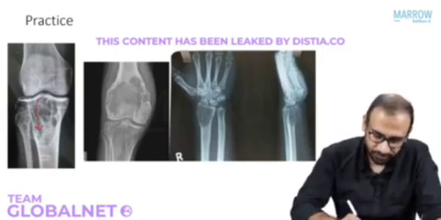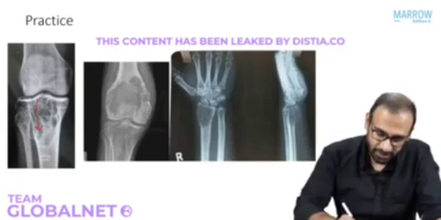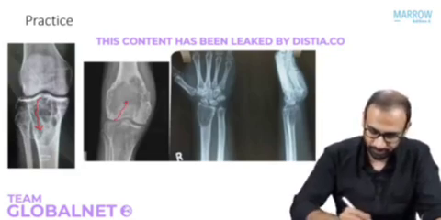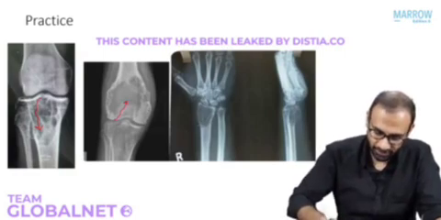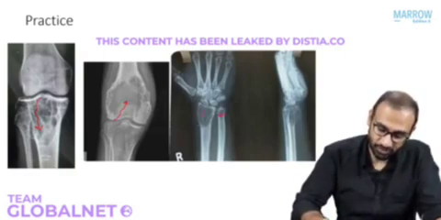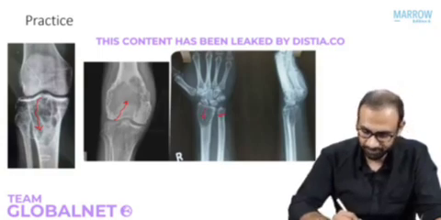Similarly here, X-ray of the knee. Lesion is in the distal femur. Growth plate is fused, starting in the epiphysis, moving into the metaphysis. Here, X-ray of the wrist. Growth plate is fused. Lesion in the epiphysis, moving into the metaphysis of the distal radius, GCT.